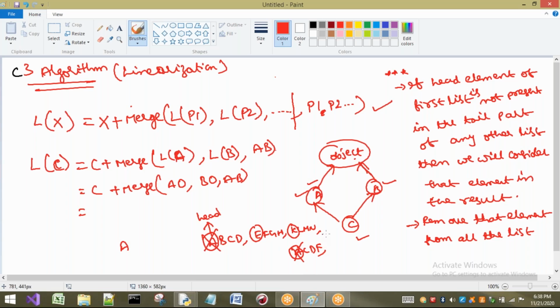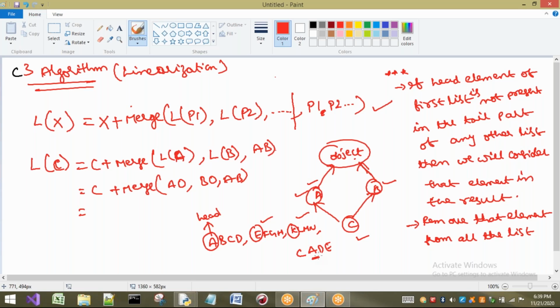If it is in tail part, I will tell you now. Right now see, some C, A, D, E is there. Now this is head. I want to search whether it is present in the tail part of any other list or not. So here no A, no A. Here A is there. Is it in a tail part?